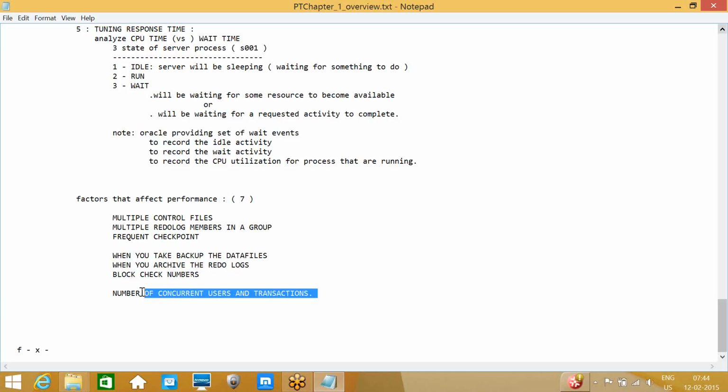Number of concurrent users and transactions. This is also one of the parameters which we will check on a daily basis. On a daily basis, we check how many users are connecting and how many concurrent sessions are running. Suppose if any one of the sessions is running more than 2 hours or 3 hours, we need to get an alert. From that, we can check that user session and figure out the issues. And also we need to check whether the transaction is making any locks or not.